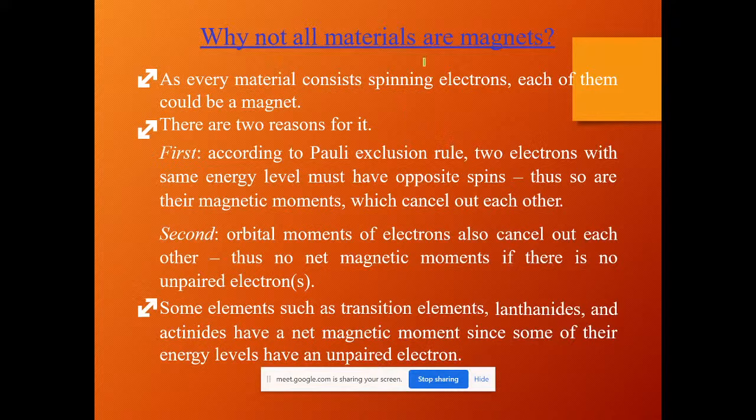This is explained with two reasons. One is Pauli's exclusion rule. The Pauli exclusion rule says that two electrons with the same energy level must have opposite spins.